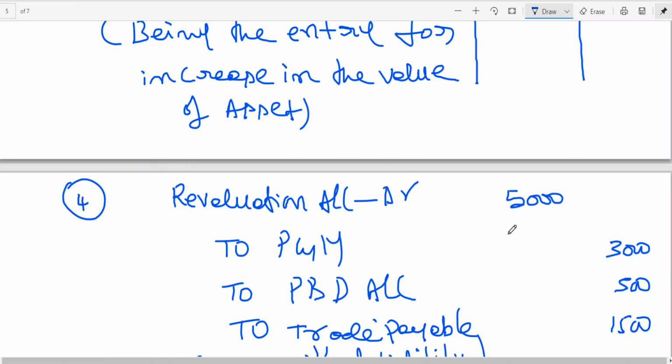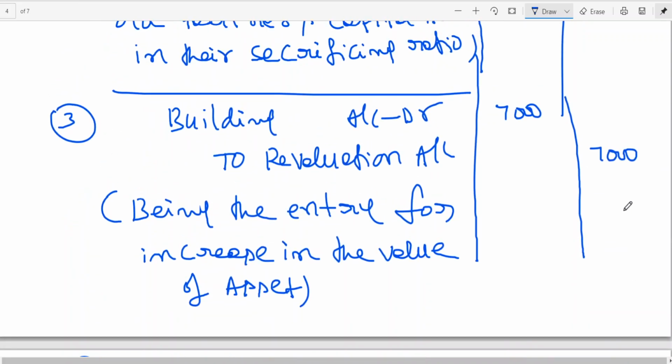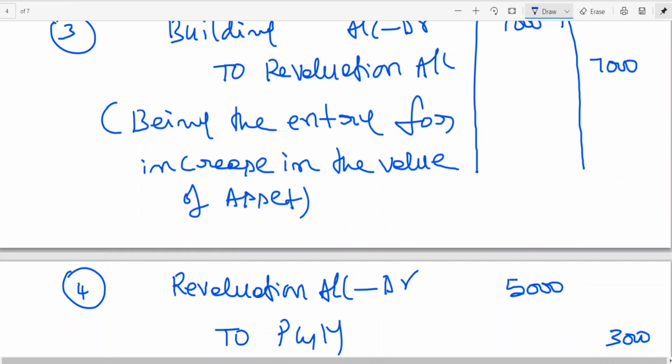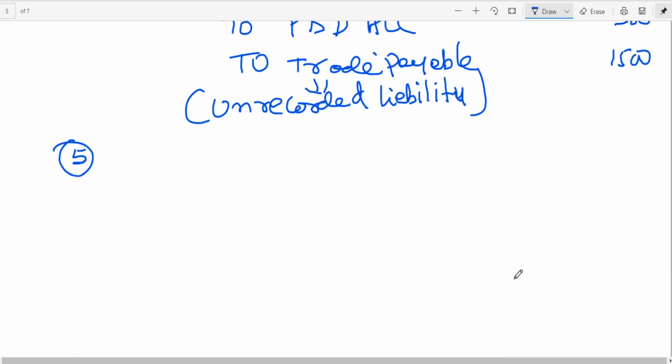Revaluation credit is 7000. Revaluation debit is how much? 5000. The difference is how much, my dear friends? 2000. Is this clear to all of you? Revaluation credit 7000, revaluation debit 5000. Which side is showing more? Credit side is showing more. When the revaluation account credit side is showing more, it is a profit. That profit will be credited to the old partners in their profit sharing ratio, the old ratio.